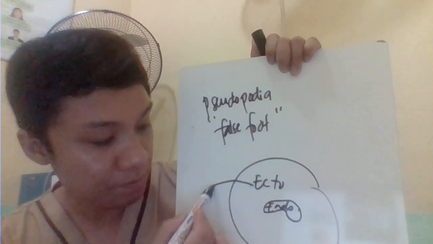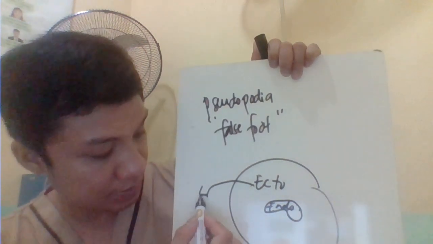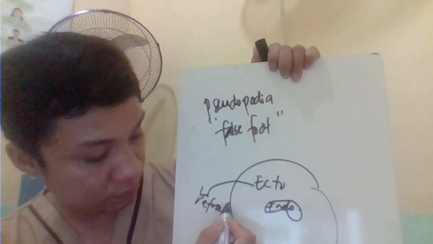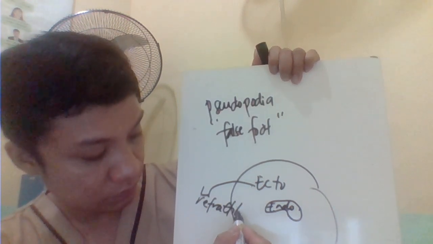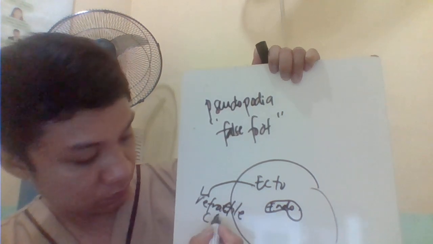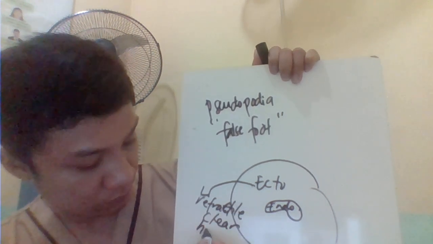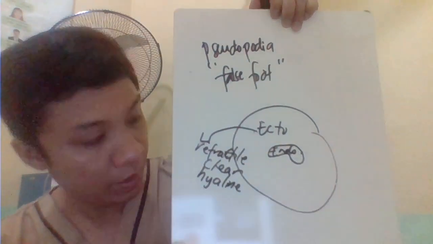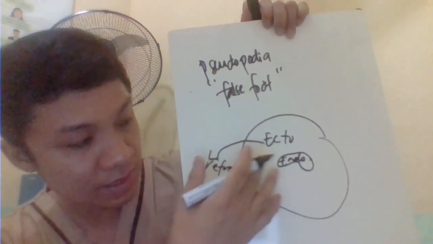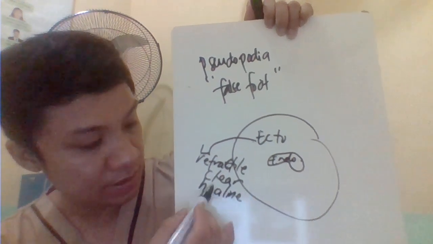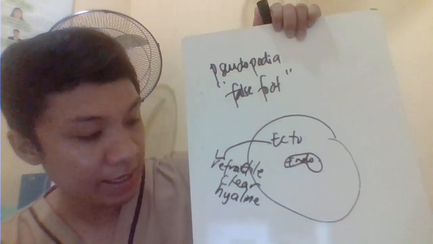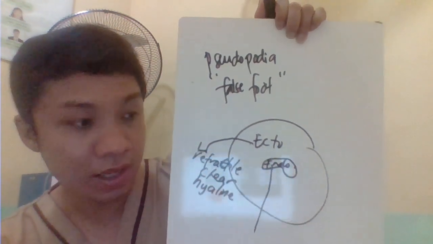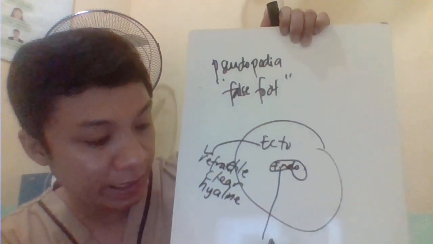So the ectocytoplasm, most likely, is refractile. The ectoplasm here, the outside cytoplasm, is usually clear and hyaline. Ang dito sa loob, the endocytoplasm, on the other hand, is usually granular.